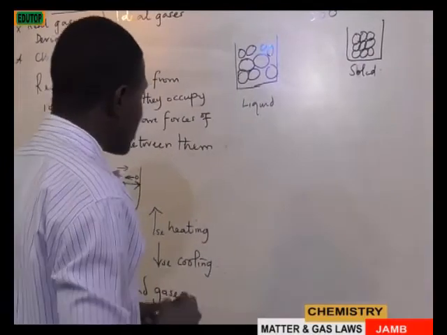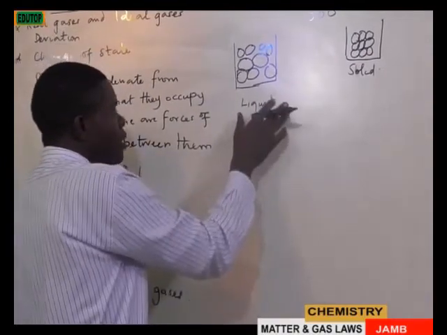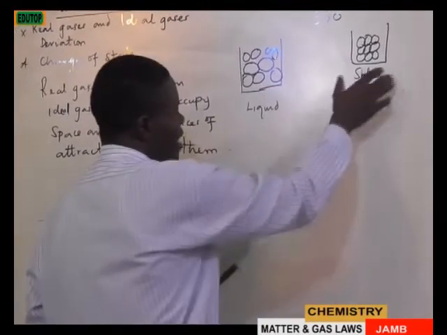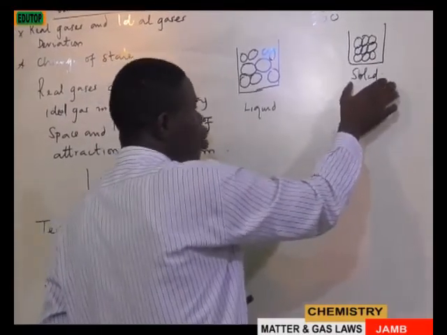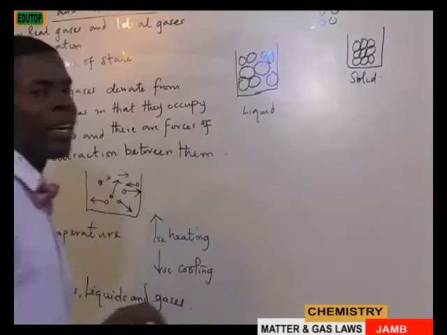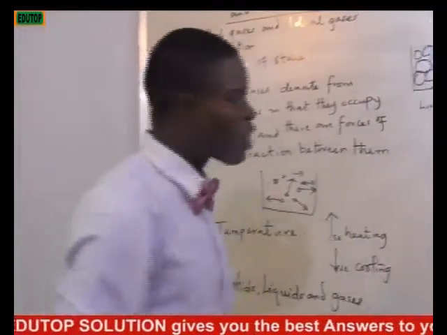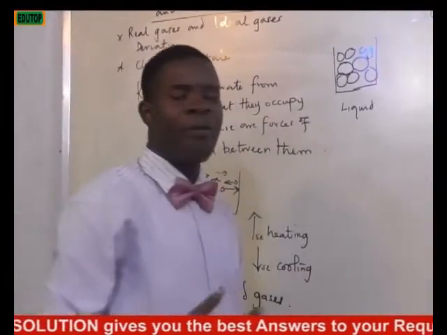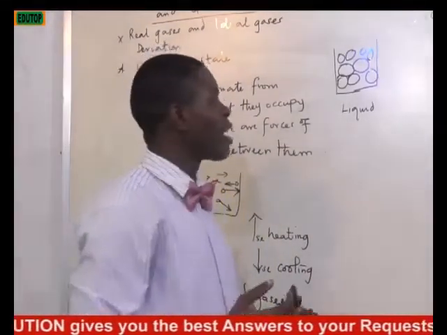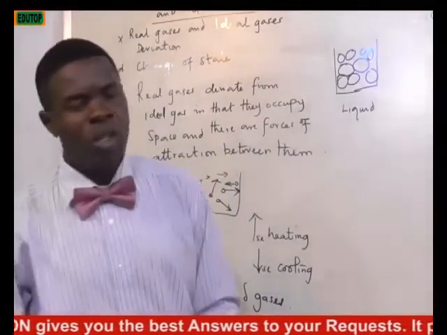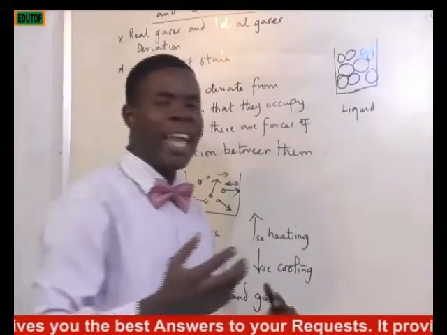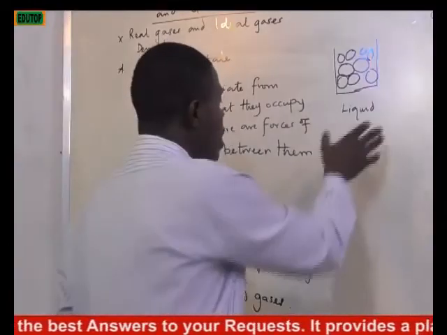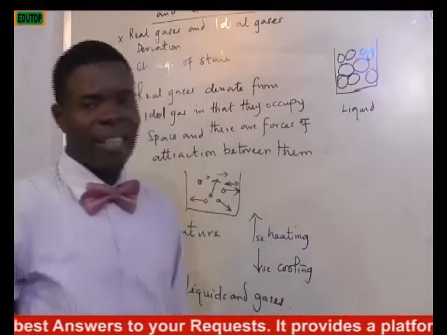But in the liquid state, there is little or no strong forces of what? Attraction. In the liquid state, the particles have acquired kinetic energy. So in that situation, they can now move, they can translate. The first thing you need to know about liquid is that they can translate.